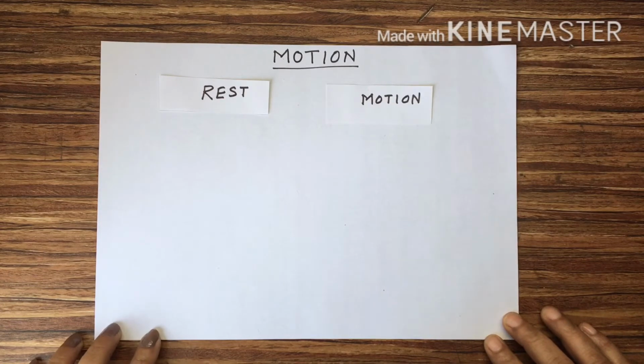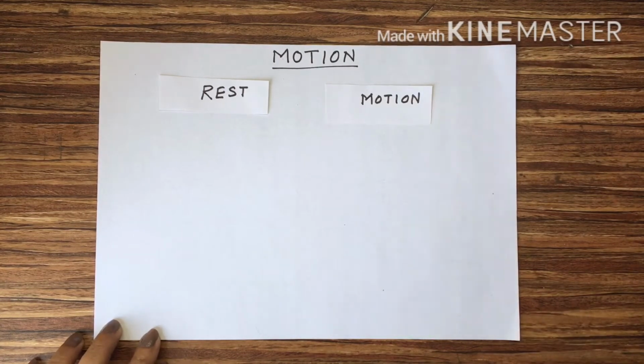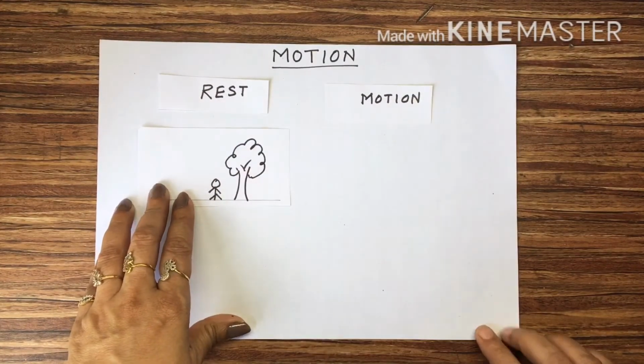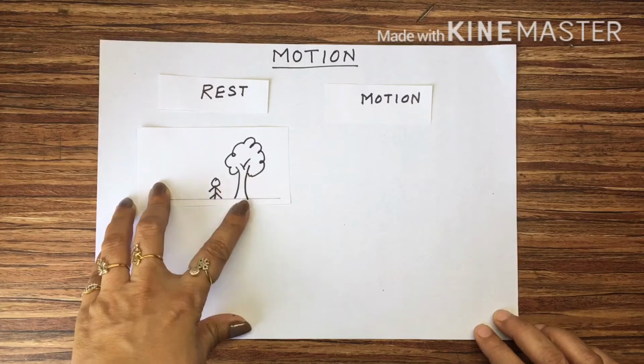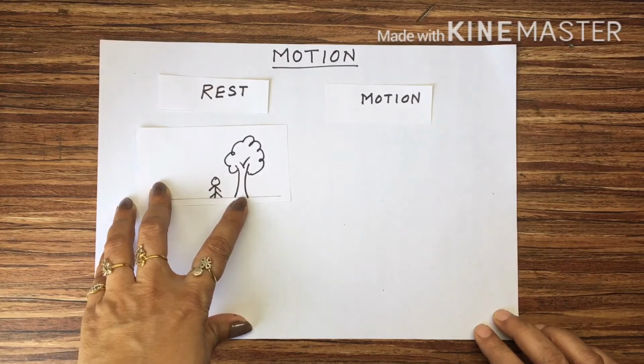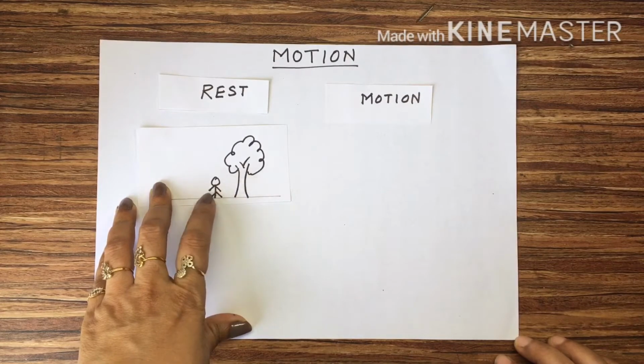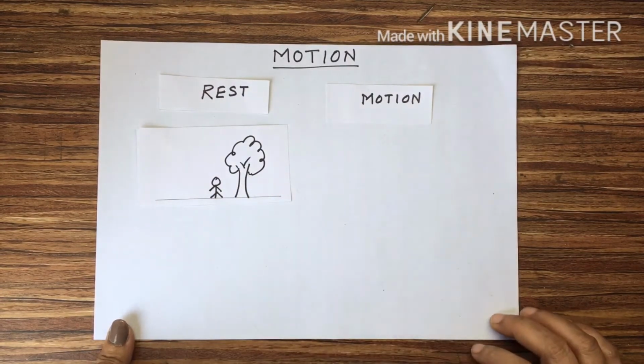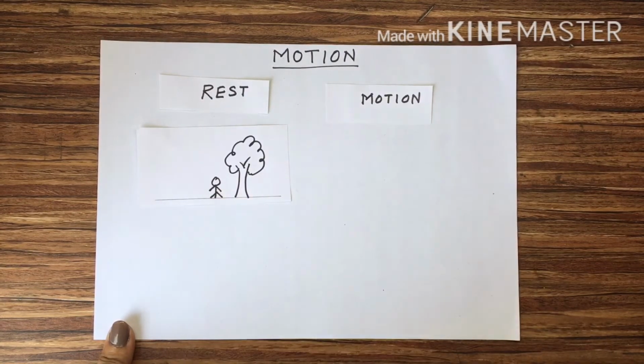When an object does not change its position with respect to its surroundings, then the object is said to be at rest. Suppose, now I have taken this example. A man is standing under a tree. The tree is naturally stationary, and his position is not changing according to this tree. Means with respect to its surroundings, his position is not changing. So, he is said to be at rest.